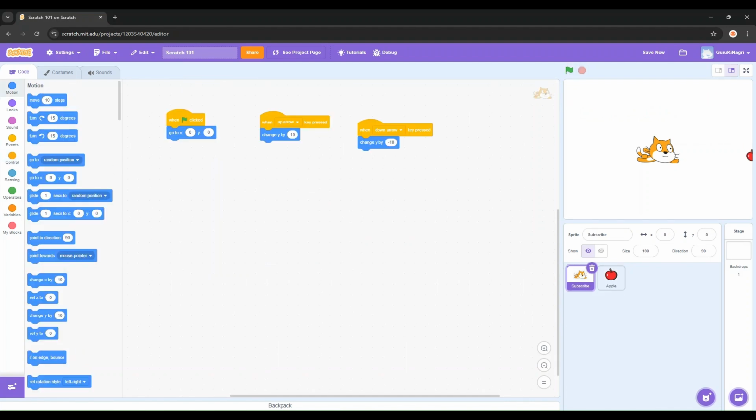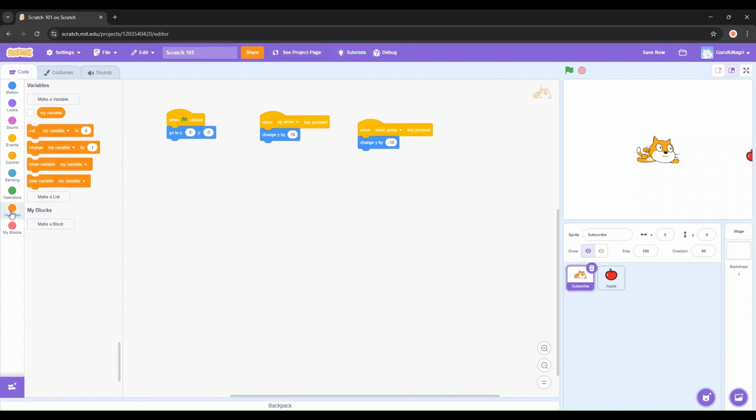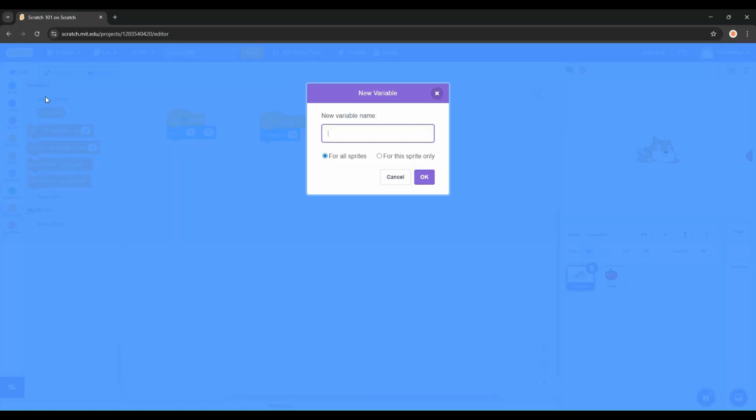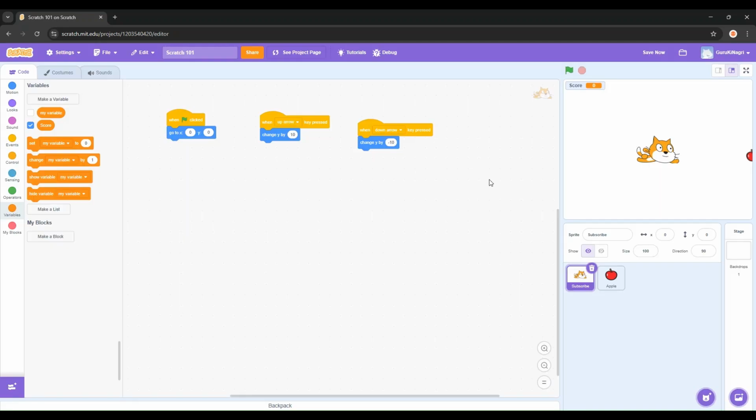Great. It's time to get points. We need a score. Alright, go to variables, which is the orange blocks, and then click make a variable. Smash in score, and make sure you have for all sprites selected. Now press OK, and you should see score right up on your stage.